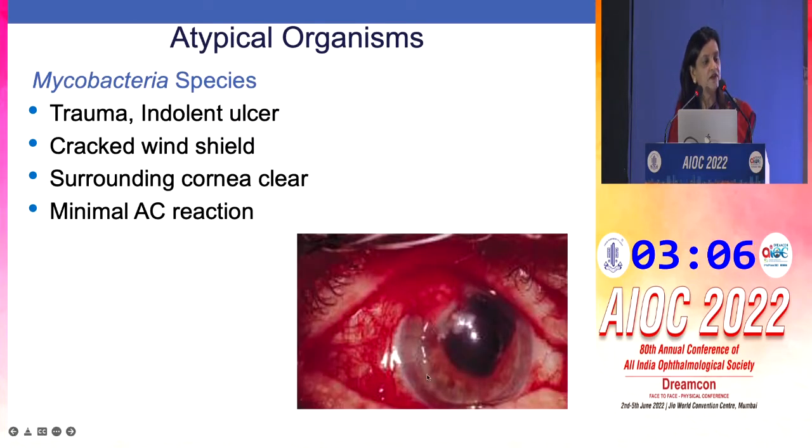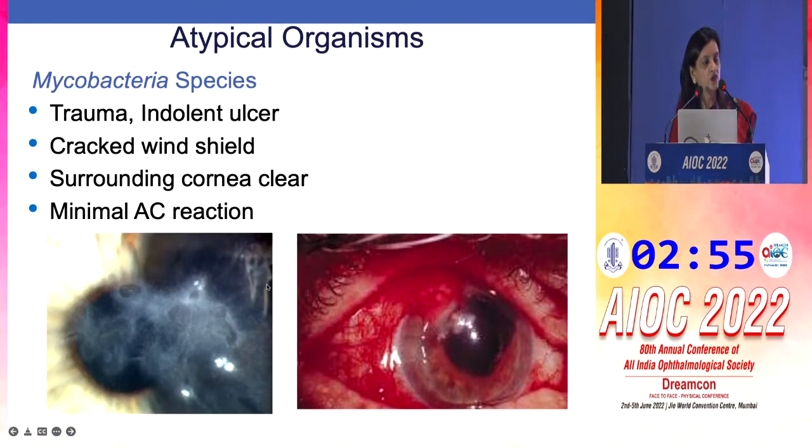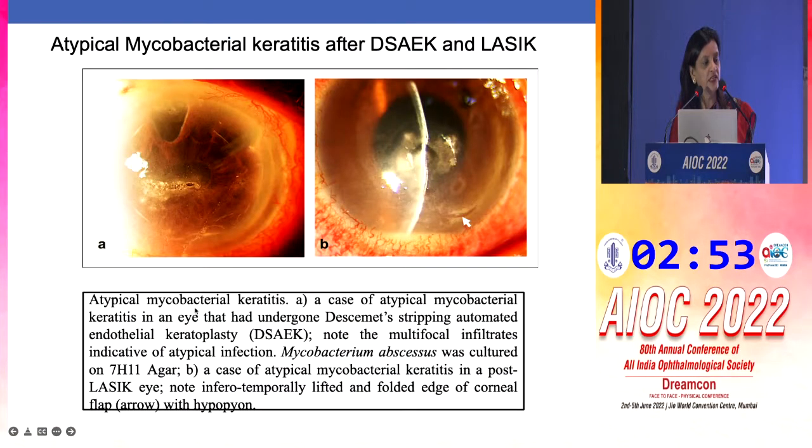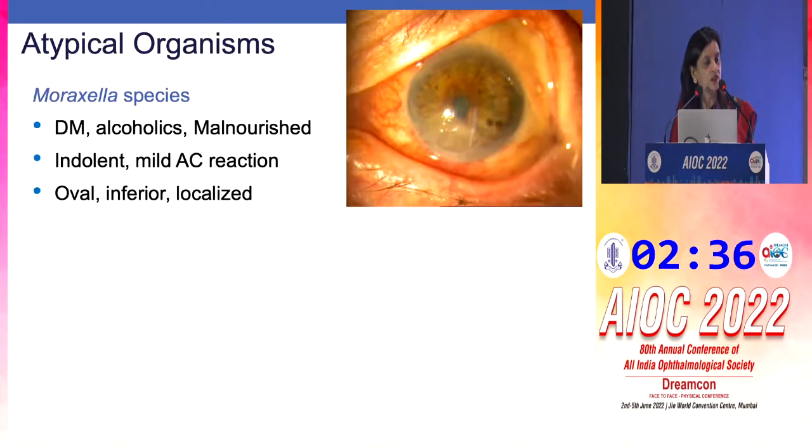Mycobacteria, on the other hand, will have a classical cracked windshield-like appearance such as this. The surrounding cornea is quite clear and there's hardly any AC reaction. And this occurs after trauma and is generally indolent. So you can see that this is a classical cracked windshield-like appearance. Atypical mycobacteria keratitis can also occur, and the picture is classically like this. Again, it tends to have a cracked windshield-like appearance and has multifocal infiltrates, as is shown here.